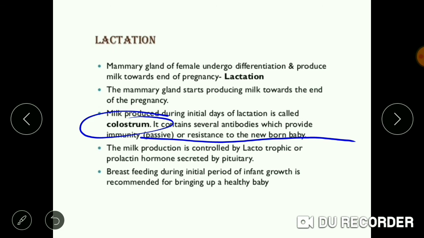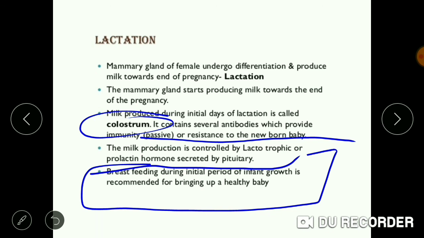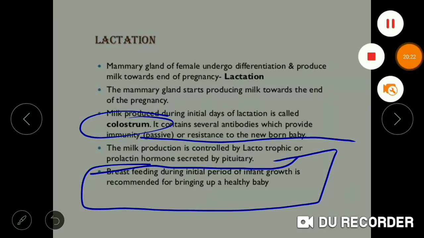The milk production is controlled by the lactotrophic hormone, prolactin, secreted by the pituitary. Breastfeeding during the initial period of infant growth is recommended for a healthy child as it contains many antibodies.